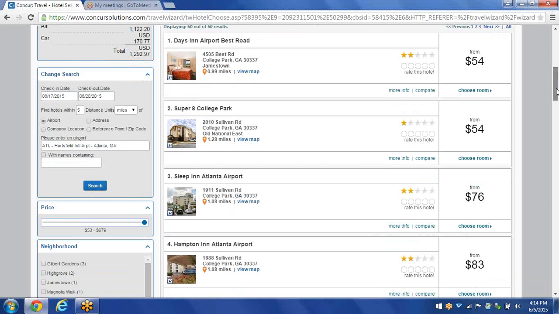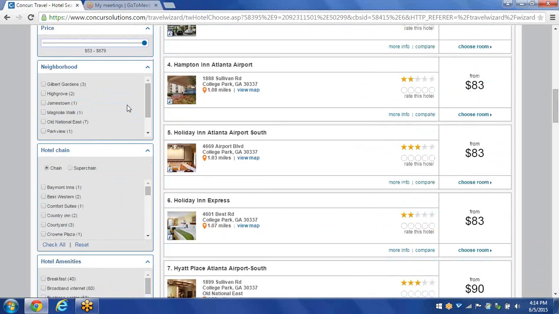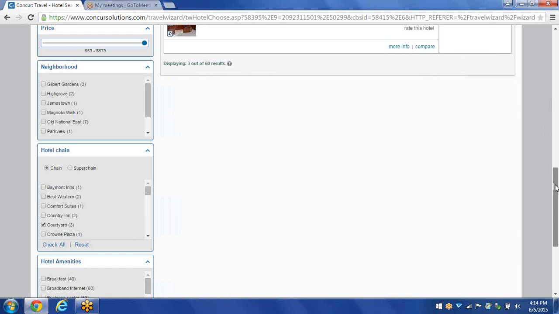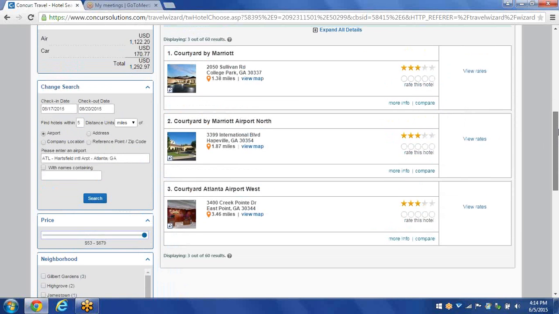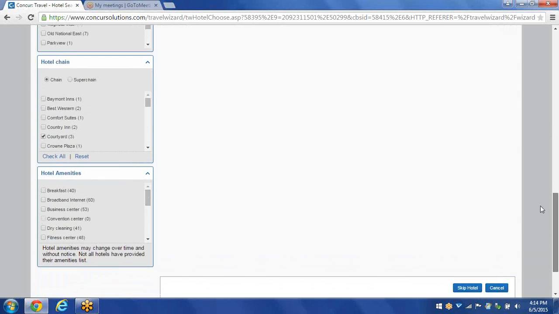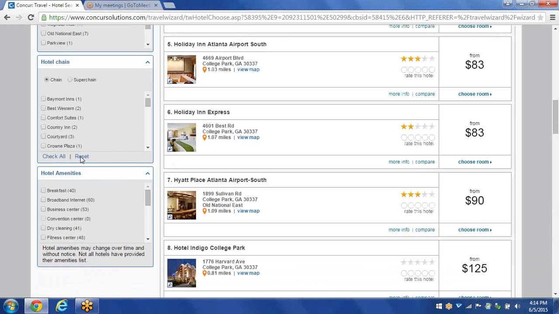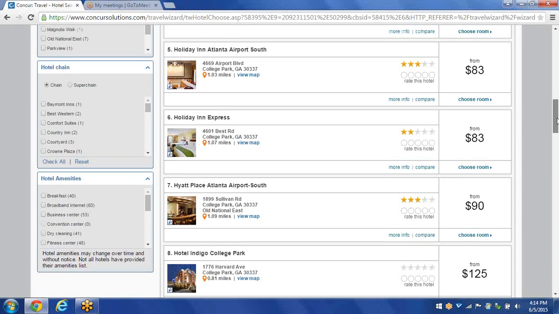I can look for a hotel in a particular neighborhood if I want to with this filter. Also, I can look for a particular hotel chain. Say, for instance, I want to stay at a Courtyard. All I need to do is click on the checkbox here, and only Courtyards show up on the right-hand side. If I want to look for a hotel that serves breakfast or even that has a business center or a fitness center, I can check any of these boxes on the left-hand side to narrow my search on the right.